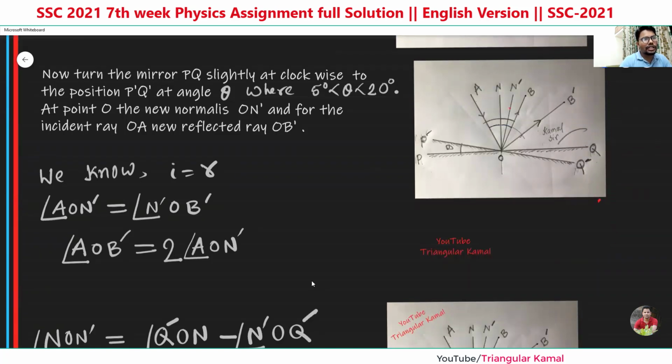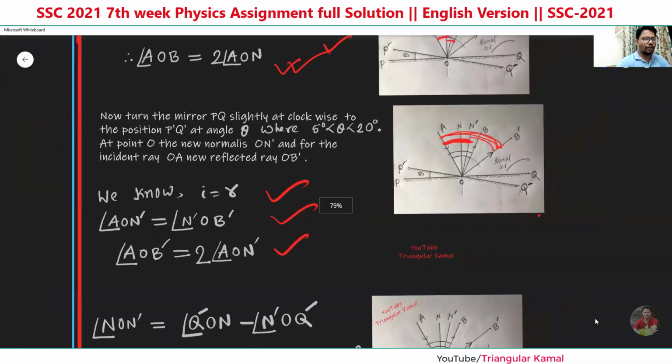So this is now the new I, that means the incident angle, and here the new reflected angle. This is the new reflected angle. So I equals R. In the same way, as in the previous one, the whole angle is 2 times the incident angle or reflected angle. Suppose this is the incident angle and this is the whole angle, between the incident ray and the reflected ray. The whole angle is 2 times the incident angle. So here it is the same.